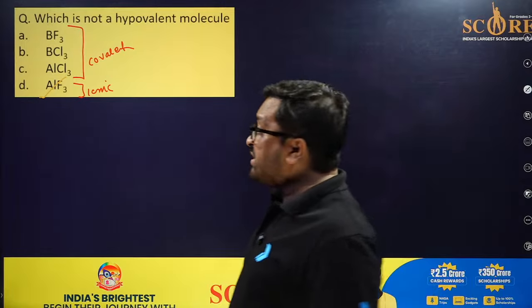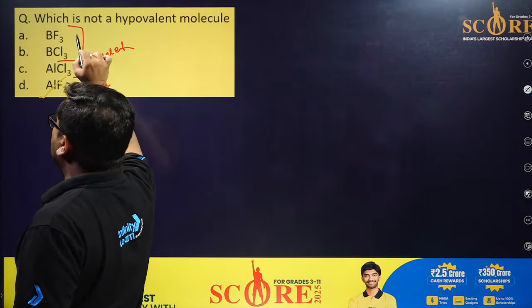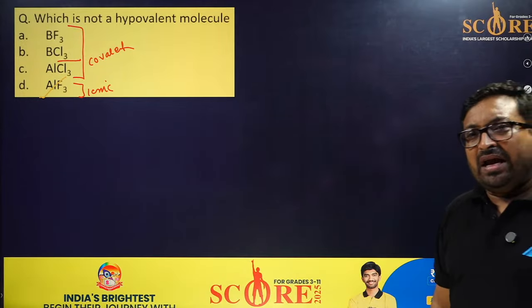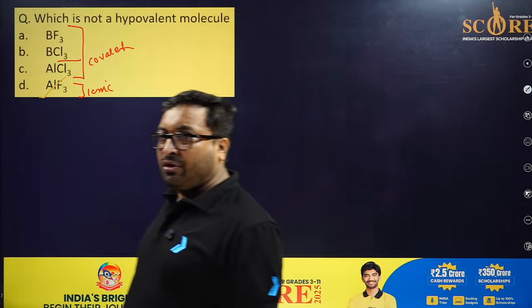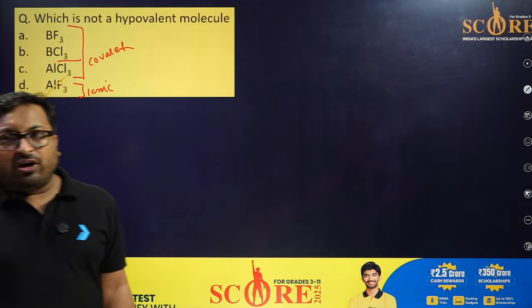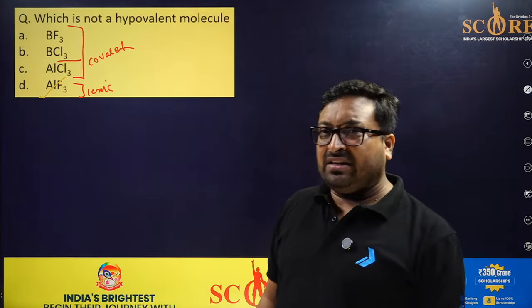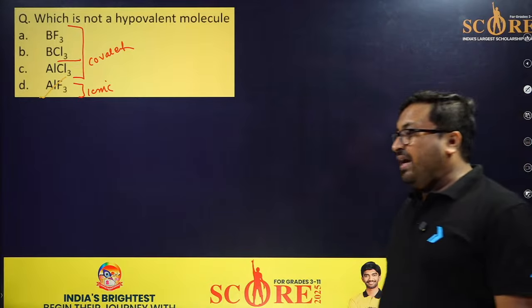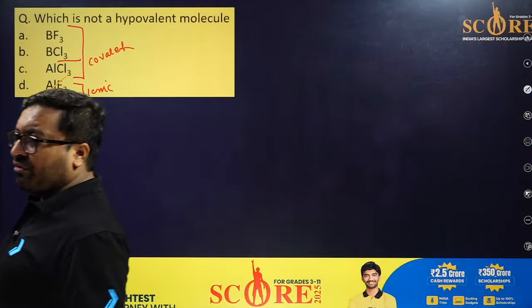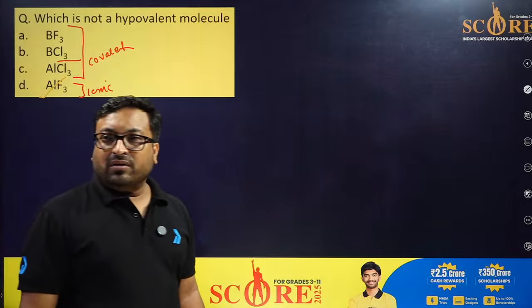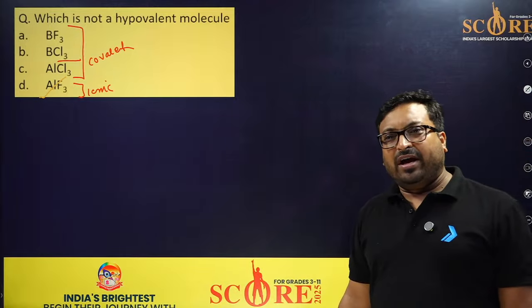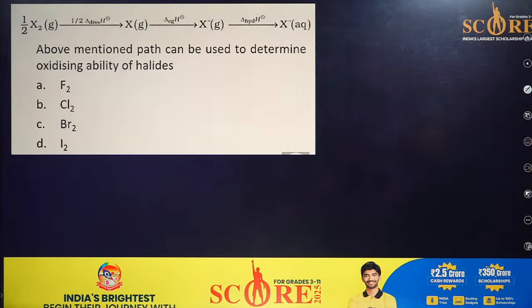So whatever logic you used to answer BCl3, why not BF3 and why not AlCl3? You also know the Fajans rule: F minus is the least polarizable. So aluminium 3 plus is not able to polarize it, so the ionic character is the highest. It's a nice question. AlF3 is ionic, all others are covalent. This is a very tricky question. The question is very simple, but it requires your full attention. This is one of the best questions.